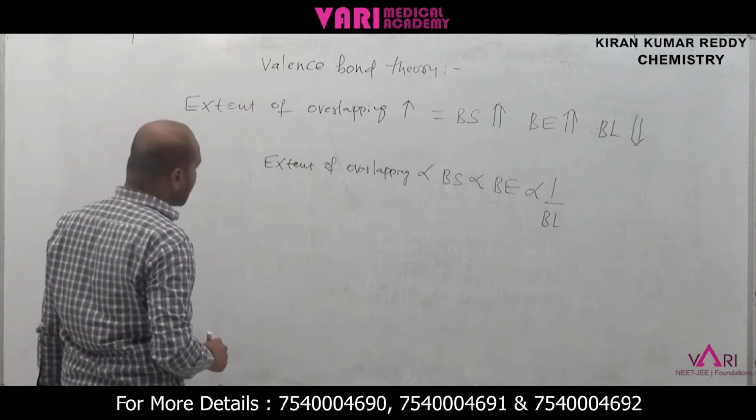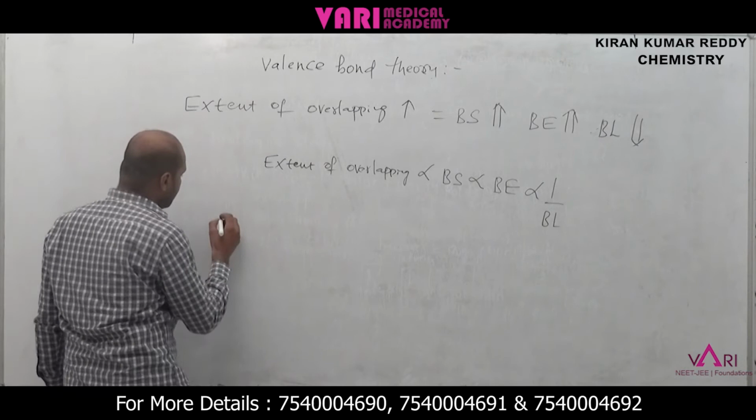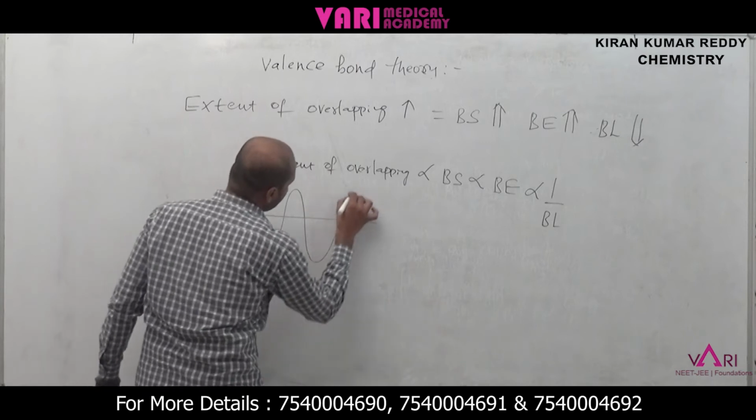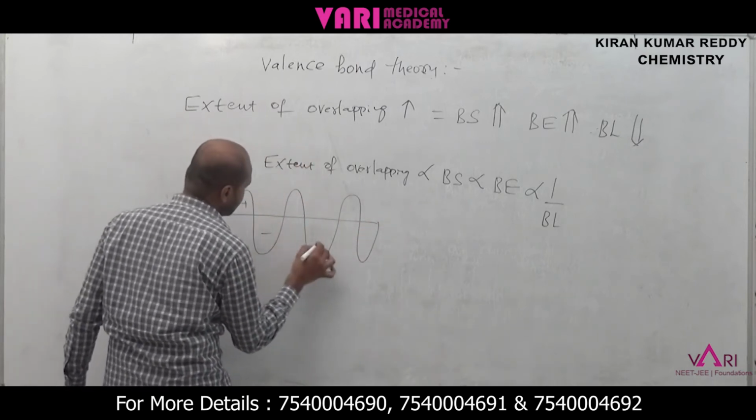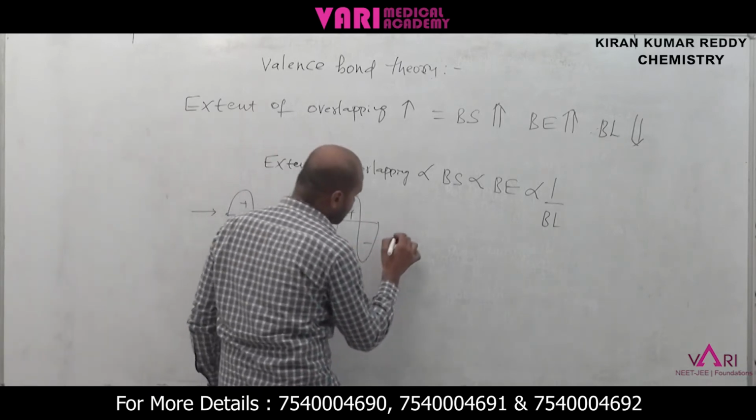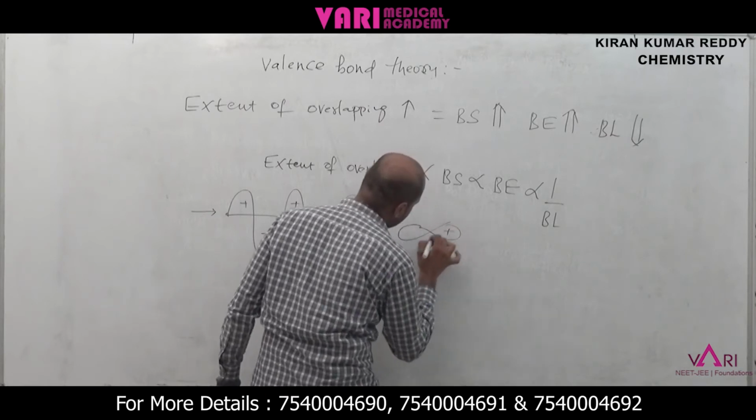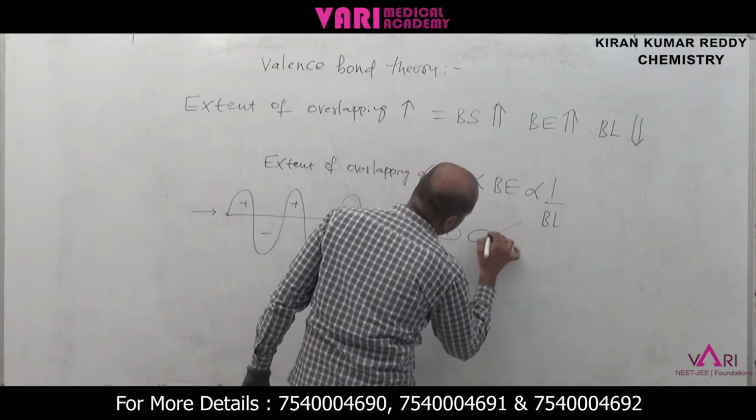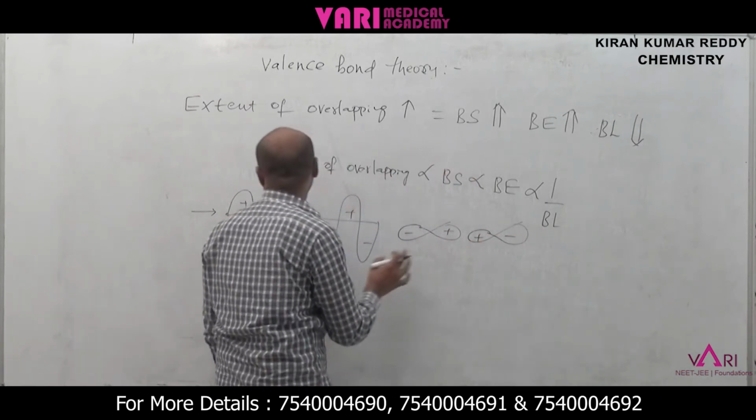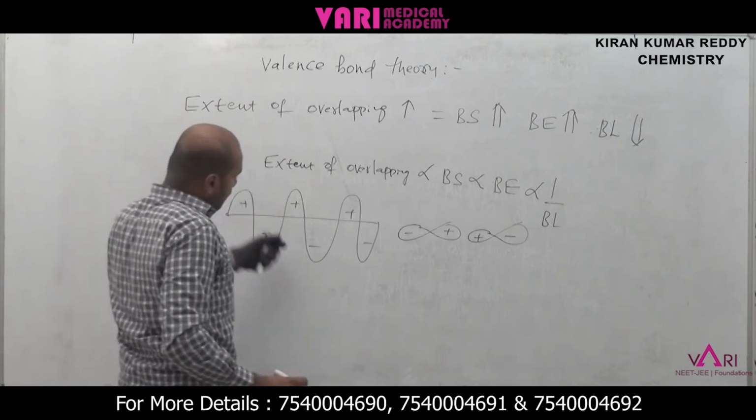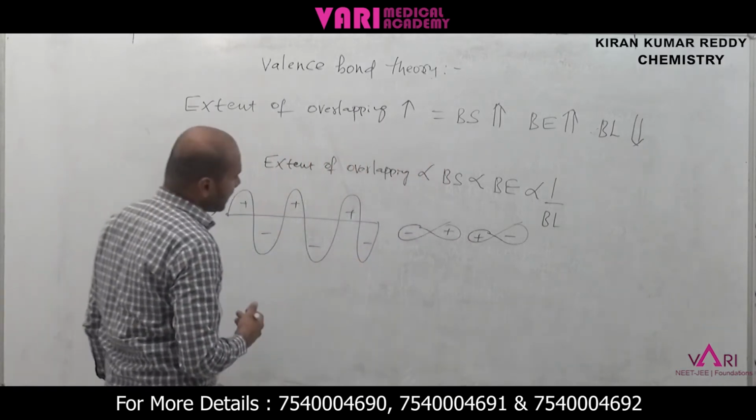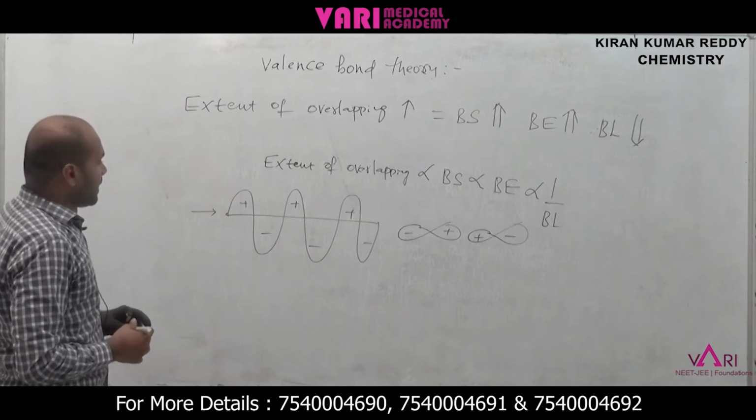The overlapping orbitals must have the same sign: plus with plus, minus with minus. For example, this one is a p orbital I am taking, plus here, minus here, and here also plus and minus. This is same-sign overlapping, meaning the orbitals involved have the same sign, and those orbitals are involved in covalent bond formation.